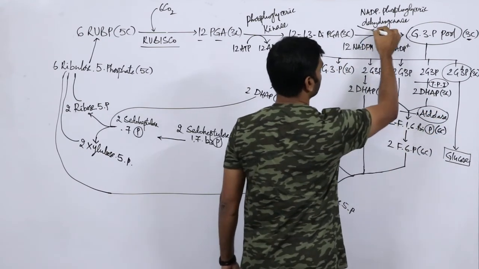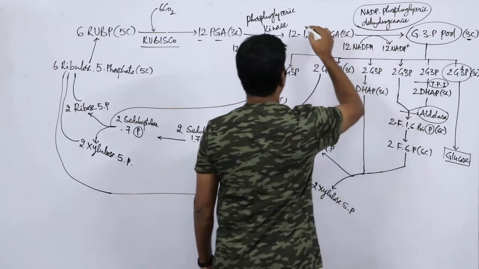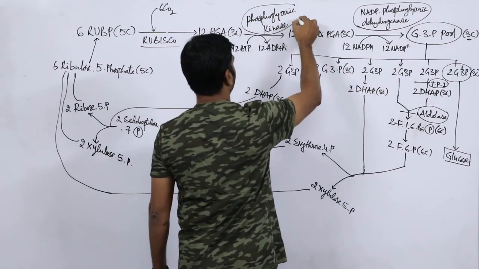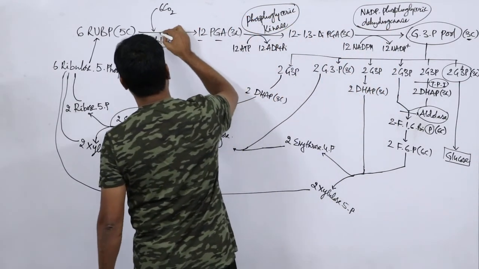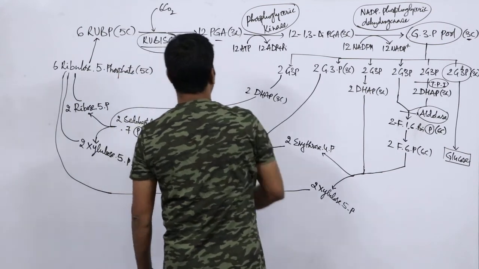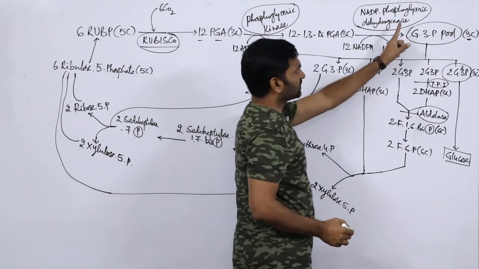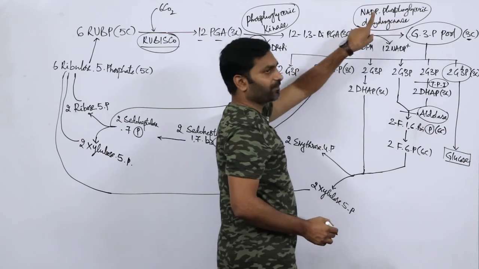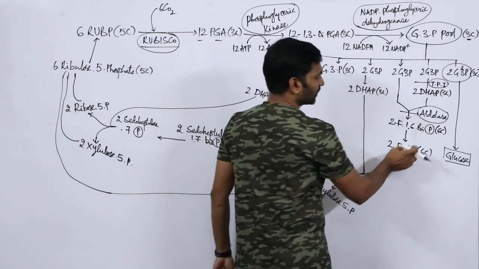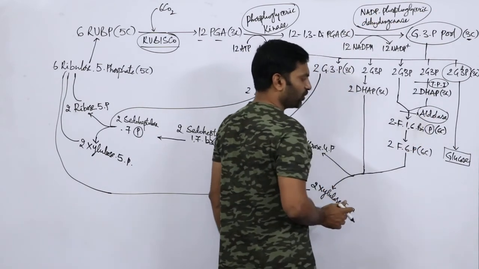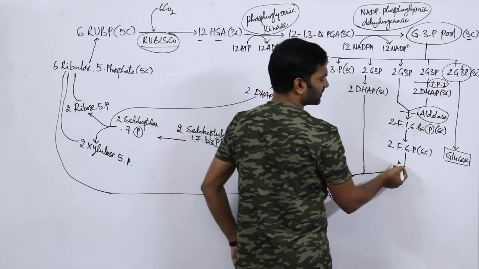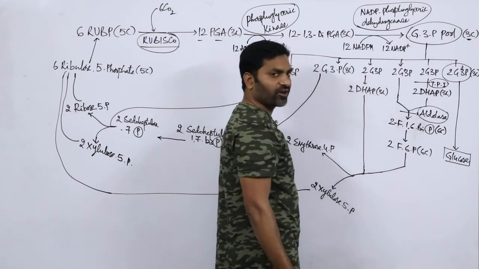So these round circles represent enzymes. Clear? So this is an enzyme called aldolase. Then fructose 1,6 bisphosphate is converted into fructose 6 phosphate.